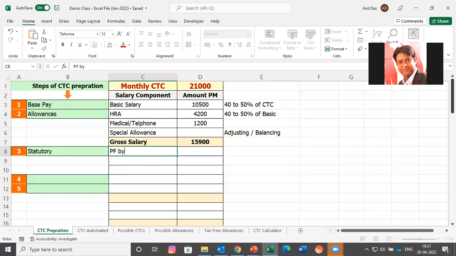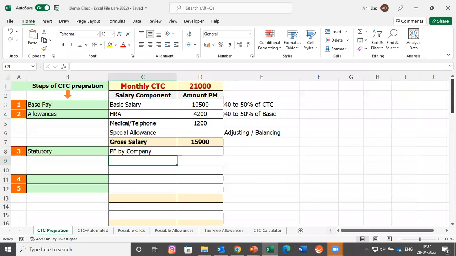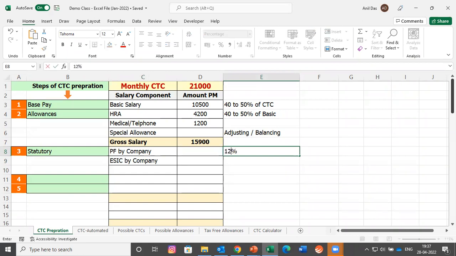So PF by company and ESIC by company. These are two labor laws which are applicable in entire India. So how much contribution are companies paying to Provident Fund? There are many people who must be thinking it is 12%. No, it is not 12%. Companies are paying 12 plus 1, which is 13%.